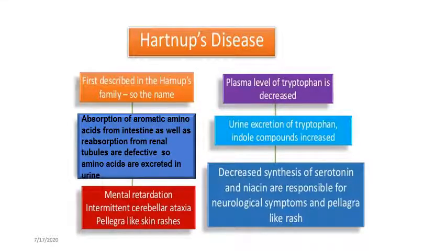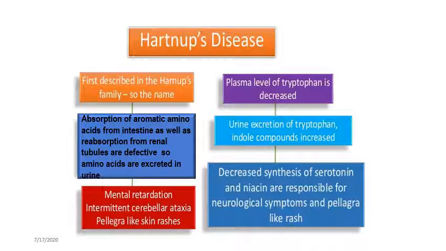Now the two main inborn errors of metabolism associated with tryptophan metabolism are Hartnup disease and carcinoid syndrome. Hartnup disease is an inborn error of metabolism associated with tryptophan metabolism. The name Hartnup disease is given because it was first reported in the family of Hartnup.